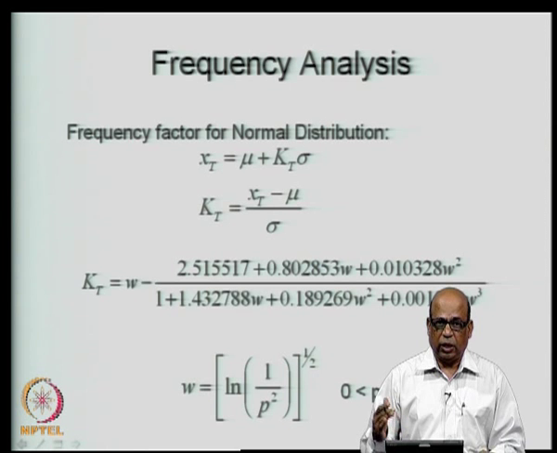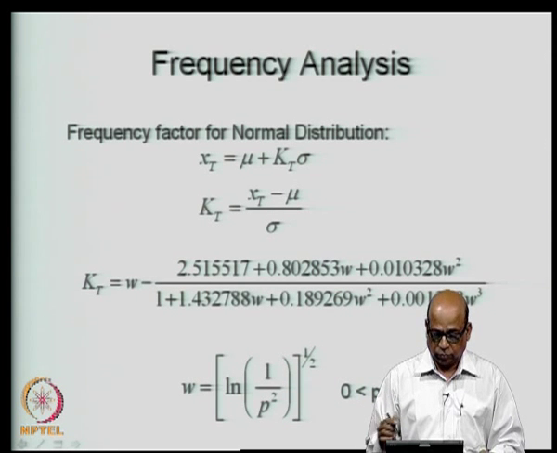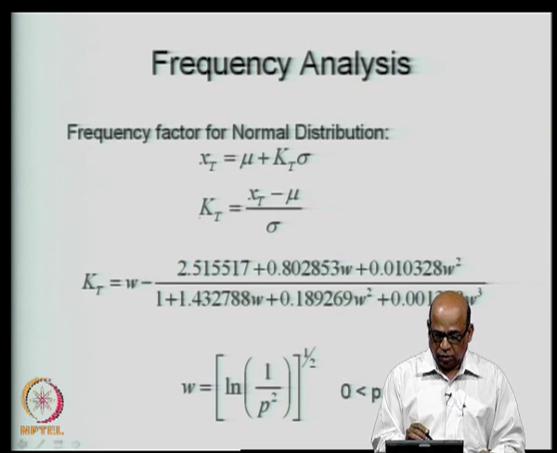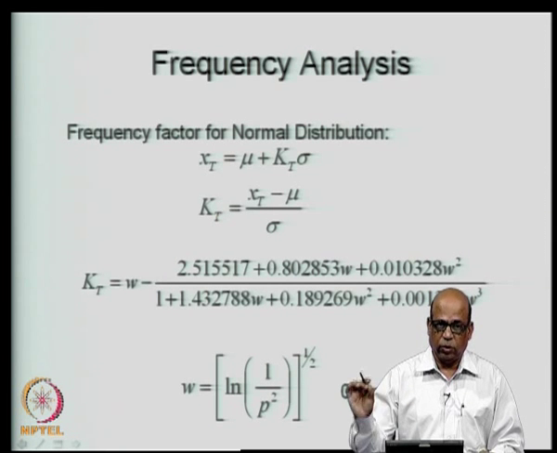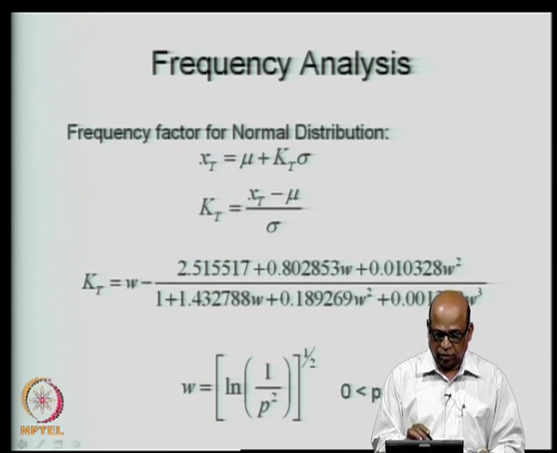That is the tables of standard normal deviate, the z tables corresponding to a particular T, because you know p is equal to 1 by T, which is the probability of X being greater than or equal to X_T is 1 by T. From that you can convert that into z, go to the z table, obtain the associated z value, that itself becomes K_T.